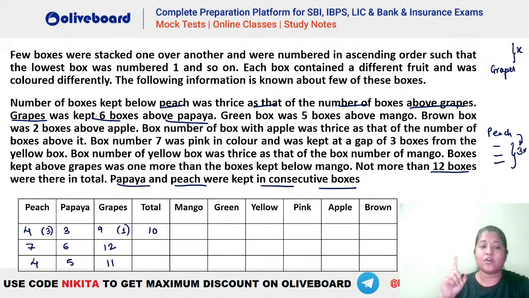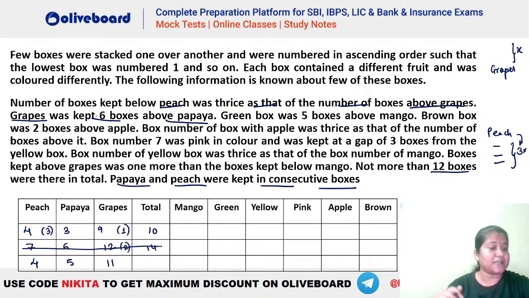Second case mein dekho, we have 6 boxes below peach. So if we have 6 boxes below peach, we should have 2 boxes above your grapes. That means here the answer will be coming as 13, right? So if 14, sorry. So if we have 12 as the grapes, that means there should be 2 more boxes above it. But this is again not possible because you cannot have 14 boxes in total. The maximum number has to be 12. It cannot go beyond 12 here. That means this case is invalid now.